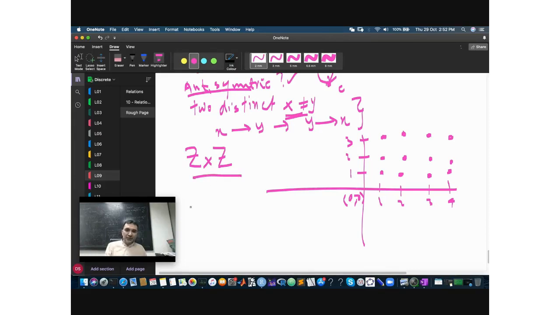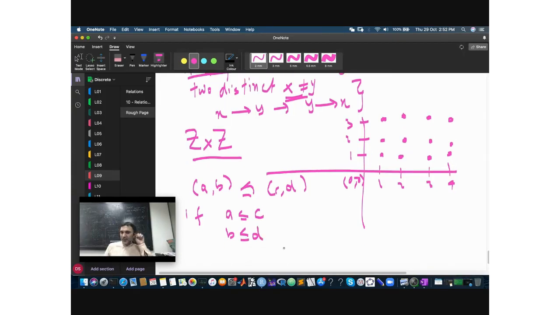And on top of it I now define the order like this. Remember, on my set there are pairs of the type (a, b) and (c, d). Okay, I say that (a, b) is less than or equal to (c, d) if a is less than or equal to c and b is less than or equal to d. Okay, does this define my relation completely? This is my relation. Okay?